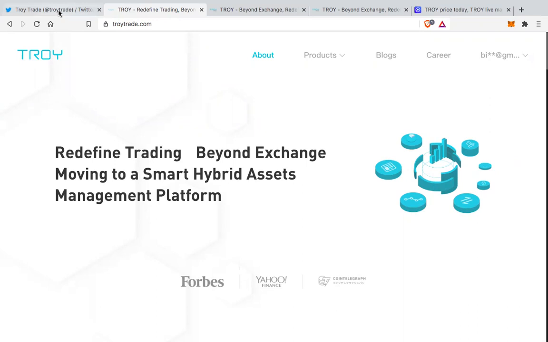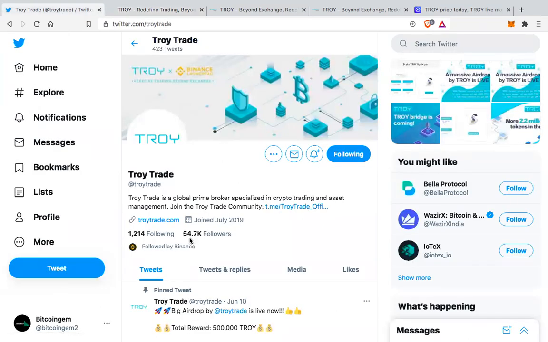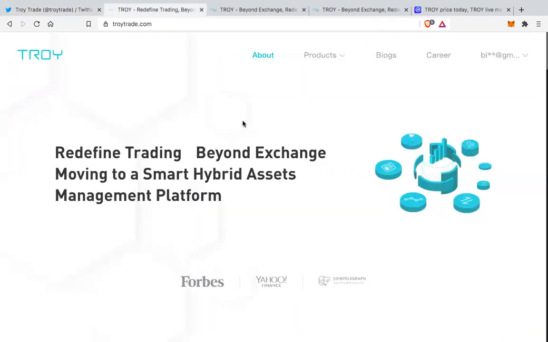So first of all, if we see their Twitter handle, then they have around 54.7k, so almost 55k followers, which is not bad. It's a decent following. And the single most thing that made me take a look at this project is because it is one of the Binance Launchpad projects. So any project that Binance backs, I think they earn goodwill, at least in my opinion, and hence I get interested, because if Binance is backing any project, then I'm sure that the chances of project becoming successful are very, very high.